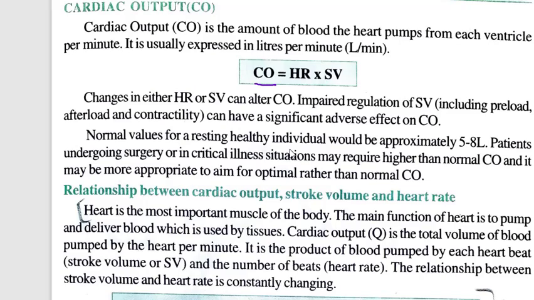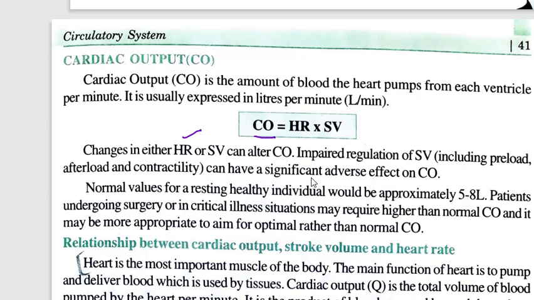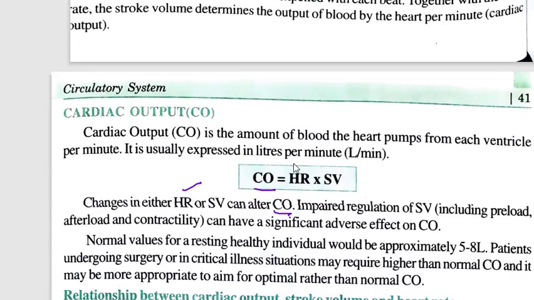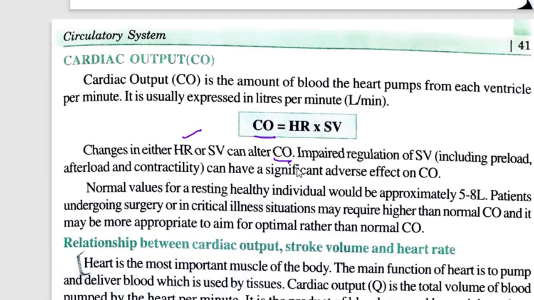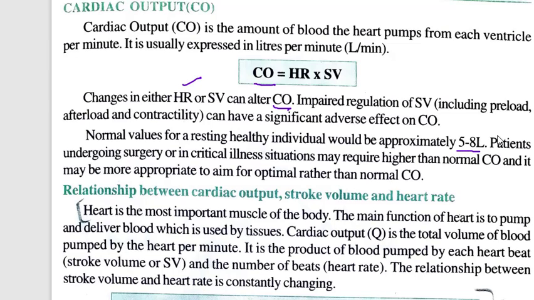Changes in either heart rate or stroke volume can alter cardiac output. Definitely, if your heart rate increases, your cardiac output will increase. Impaired regulation of SV, that is stroke volume, including the preload, afterload, and contractility, can have a significant adverse effect on the cardiac output. Normal values for a resting healthy individual would be approximately 5 to 8 liters.